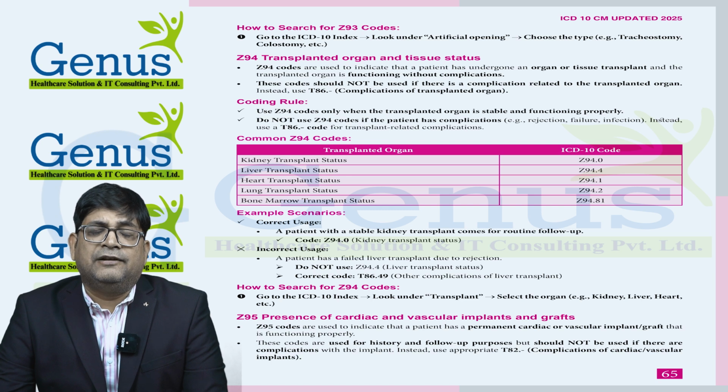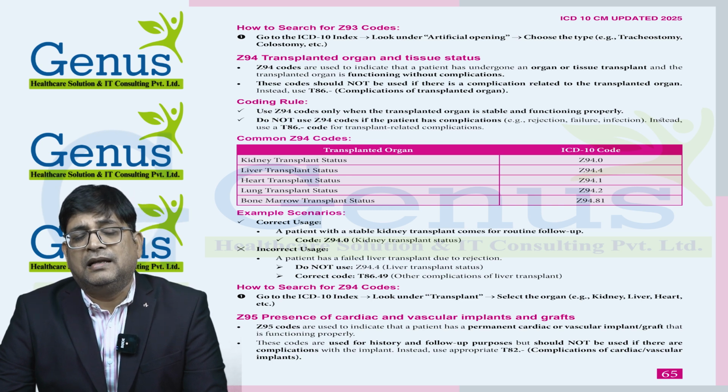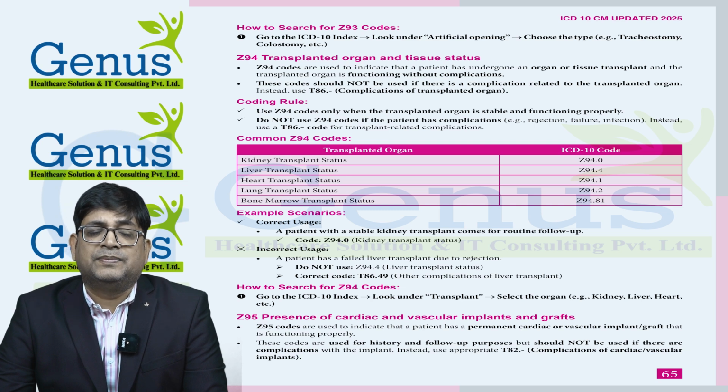Then we have the Z95 series. The Z95 series is used for presence of cardiac and vascular implant. Normally in cardiovascular there are a couple of things which are very frequently used. If the patient is 40-45 years old or more, PTCA, CABG, AICD, pacemaker are very common procedures which are done once the patient crosses the age of 40-45.